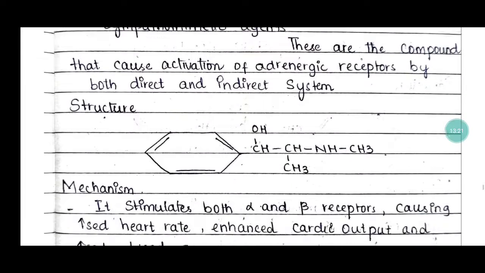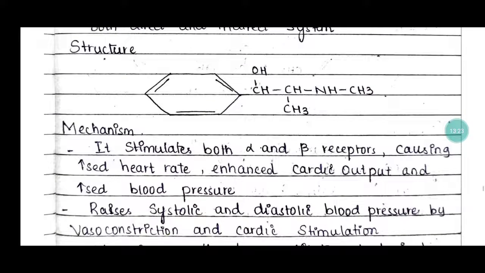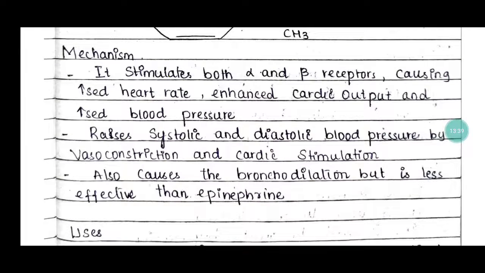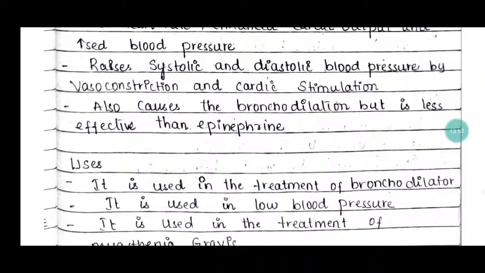And the structure of ephedrine, then the mechanism. It stimulates both alpha and beta receptors because it is a mixed acting adrenergic agent, causing increased heart rate, enhanced cardiac output and increased blood pressure. So it raises the systolic and diastolic blood pressure by vasoconstriction and cardiac stimulation. Ephedrine also causes bronchodilation, but it is less effective than epinephrine.